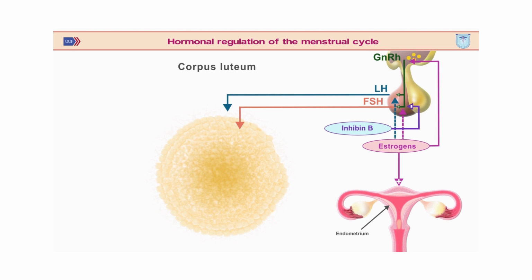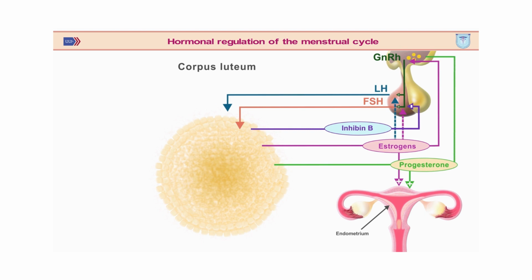Progesterone suppresses GnRH synthesis, so GnRH, LH, and FSH levels gradually begin to decrease in the second phase of the ovarian cycle. Progesterone produced by the corpus luteum stimulates the endometrial secretory transformation, and inhibin B continues to suppress the synthesis of FSH.